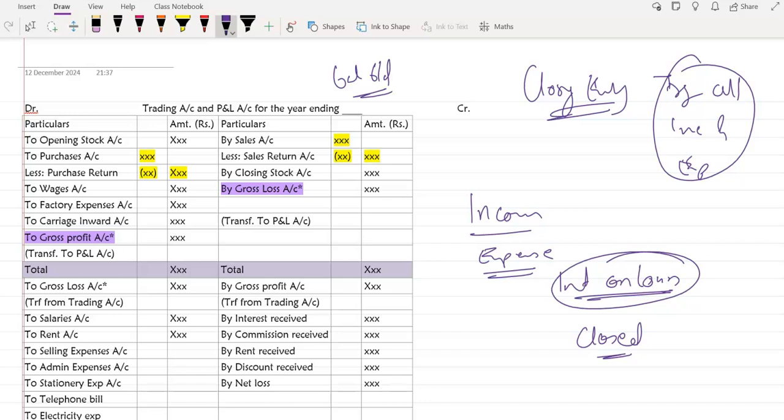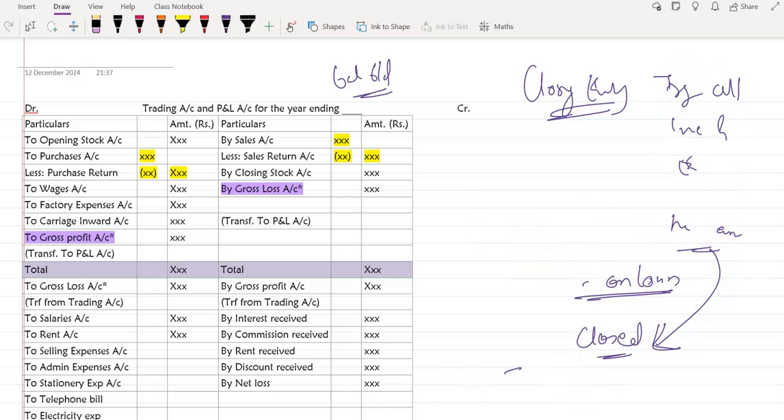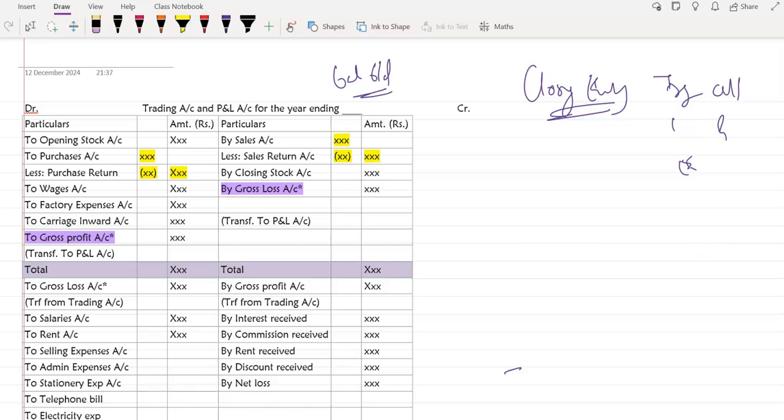This is the reason: anytime, in any chapter, you see any income or expense, you have to close it at the end of the year. Also remember, these things we do at the end of the year. We do not keep transferring everything after every single transaction. If we are doing the transaction during the year, we are just going to record the transaction. But if you're recording at the end of the year, what we have to do is close that account by transferring it to trading or profit and loss account. So let's see how we are going to record the closing entry.